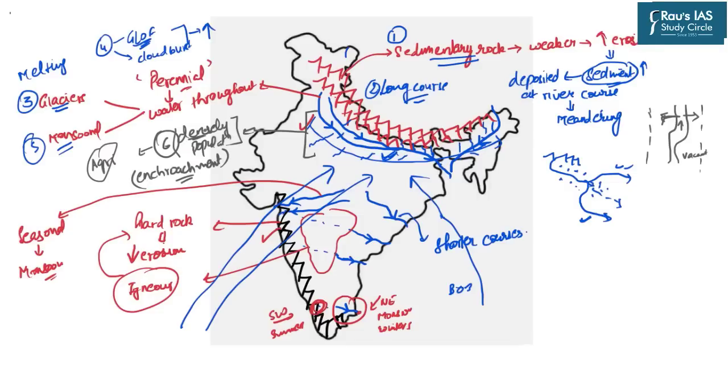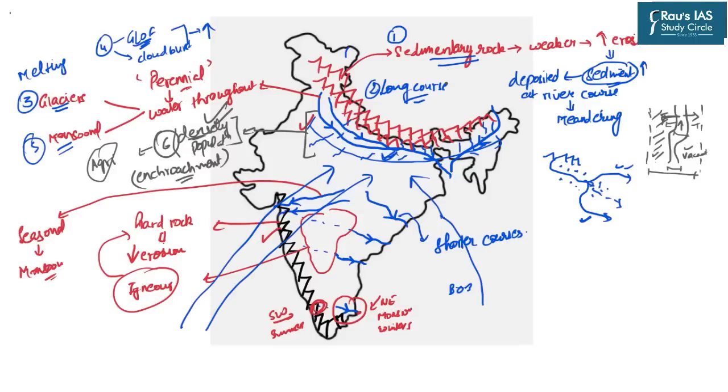But now, because of very high demographic load, these areas are occupied by the inhabitants of that particular region. These areas are used for agriculture. These areas are sometimes also used for construction activities. So the total area which could have subsumed the excessive water is reduced to this narrow belt. And that is why whenever there is excess water in this river course, when it gets spilled, there is no area to store it, and hence the intensity of the floods increases in these particular areas. So these are some of the reasons which are most dominant in the Himalayan areas.